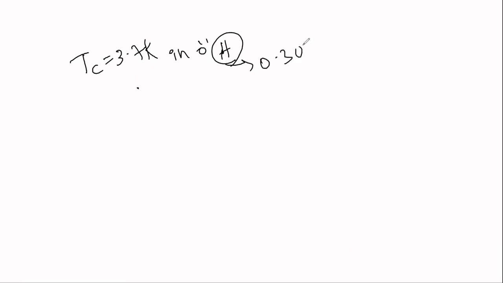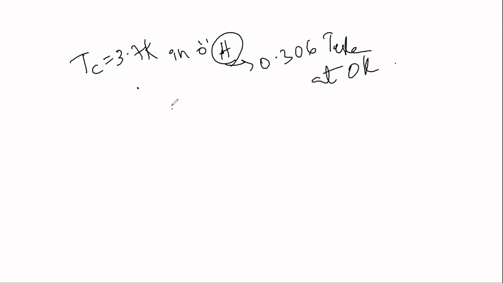Next we'll do one more problem. A superconductor material has a critical temperature of 3.7 Kelvin in zero magnetic field, and a critical magnetic field of 0.306 Tesla at 0 Kelvin.